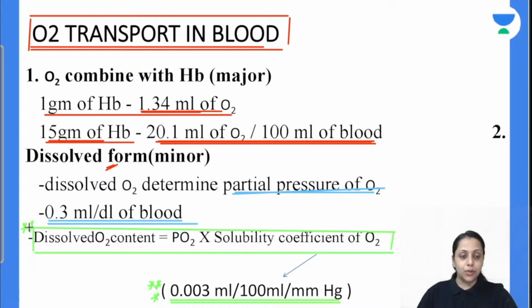Excuse me. This formula is important to remember. If you want to calculate dissolved oxygen content, it is equal to partial pressure of oxygen into solubility coefficient. The solubility coefficient of oxygen is 0.003 ml per 100 ml per mm of Hg.